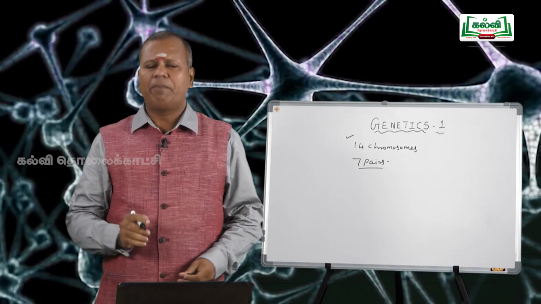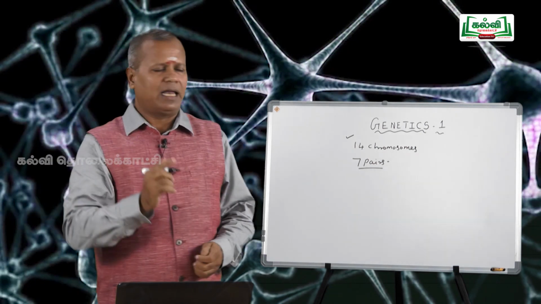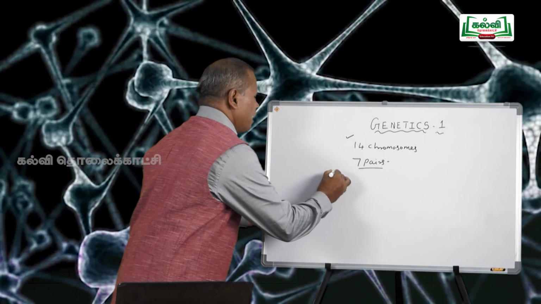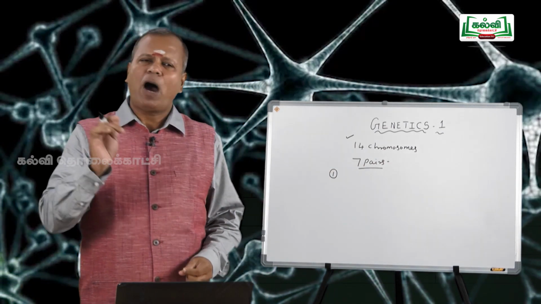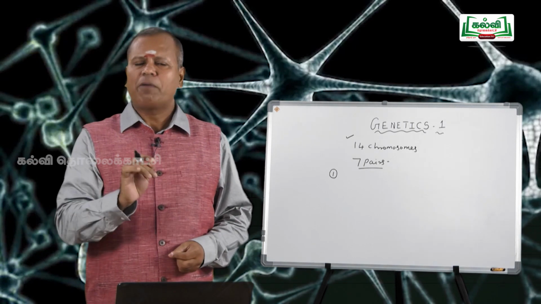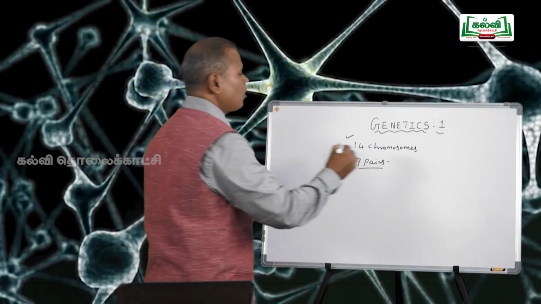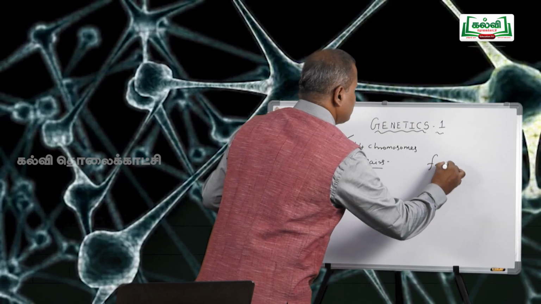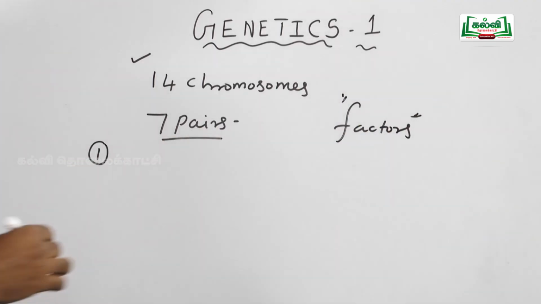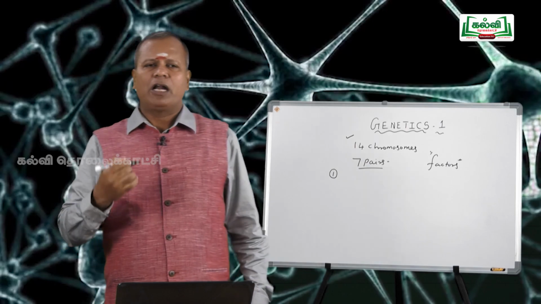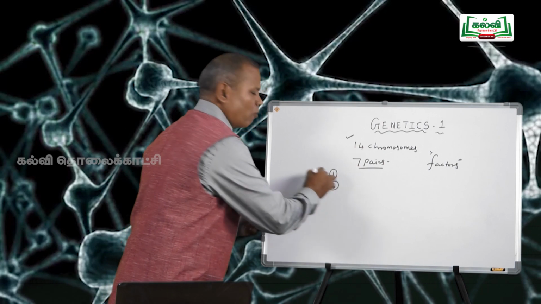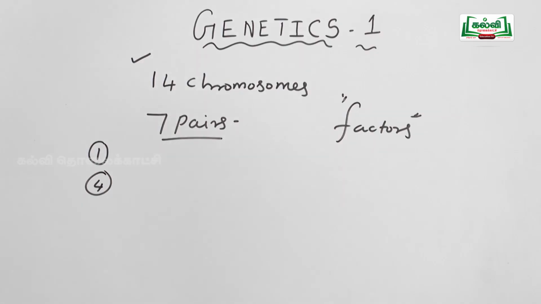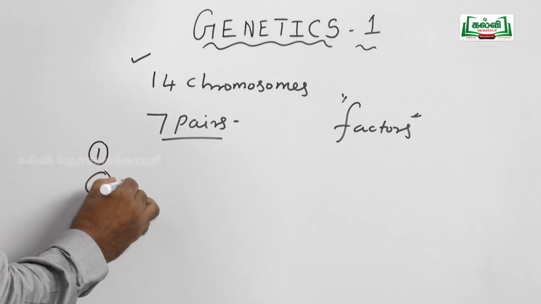The characters flower color and seed color are located in the chromosome number 1. The characters pod shape and flower position are determined by some factors, because Mendel called genes as factors. The factors responsible for pod shape and flower position are located in the chromosome number 4, and the genes responsible for controlling plant height are also present in the chromosome number 4.